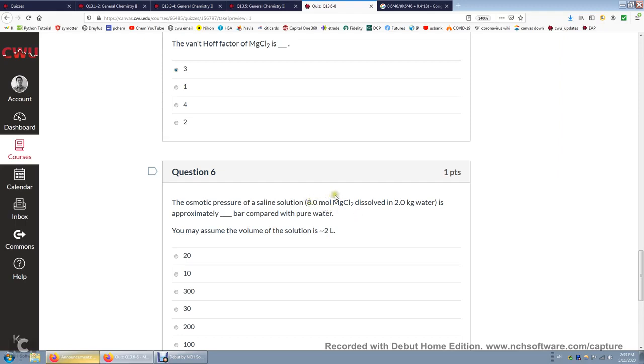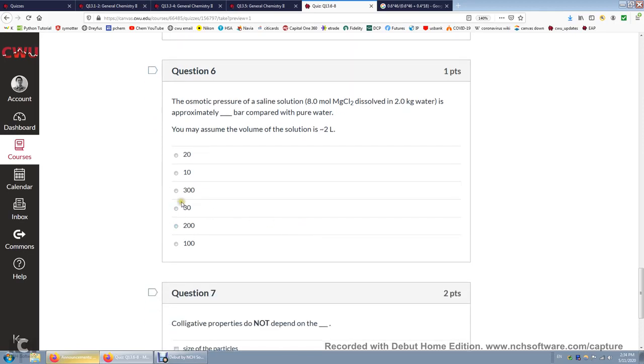In this case, we have actually 24 moles of particles in 2 liters of water. So the molarity is 24 over 2, that's 12 molar. 12 molar is 1.5 times 8 molar, so the osmotic pressure is going to be 1.5 times 200.